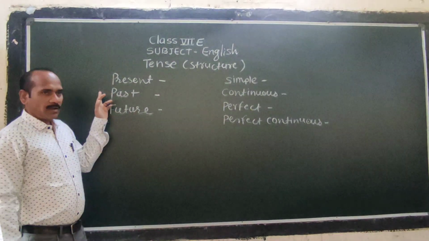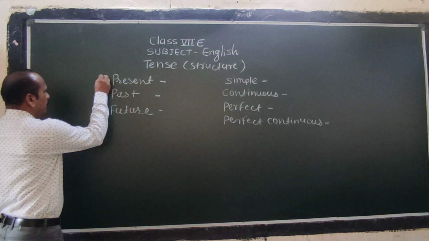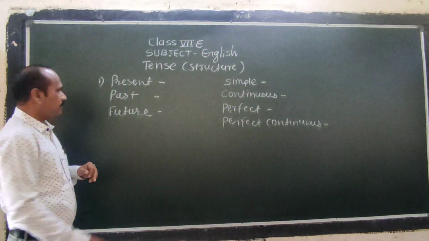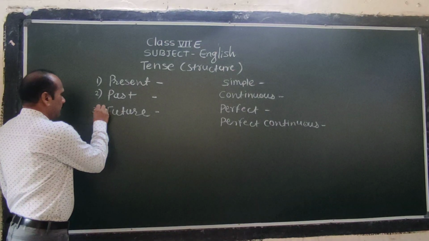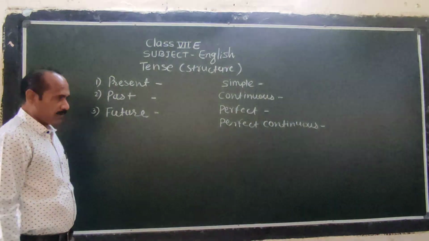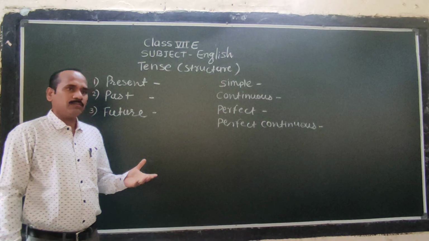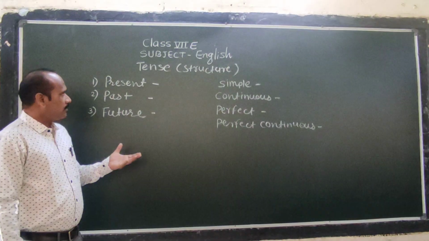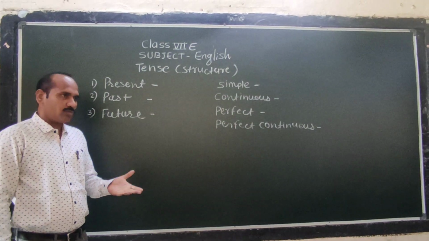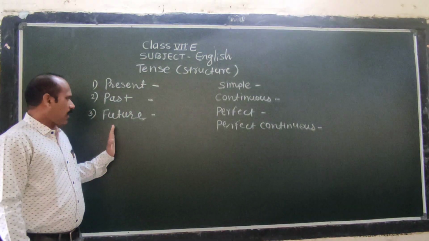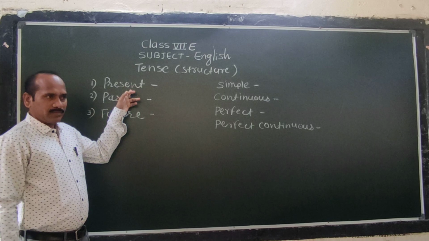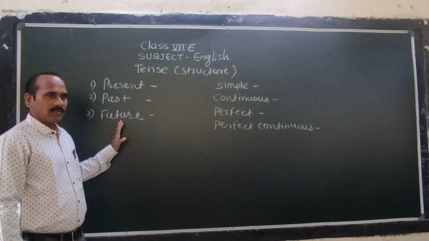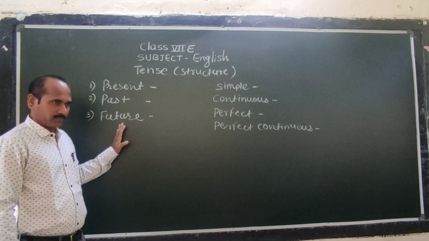Okay. There are three types of tenses, you know. First, present tense. Second, past. And third, future. When we speak, we speak in present tense. Also, it can be a past tense. And also, it can be a future tense. Present tense, past tense and future tense, these are the three types of tenses.